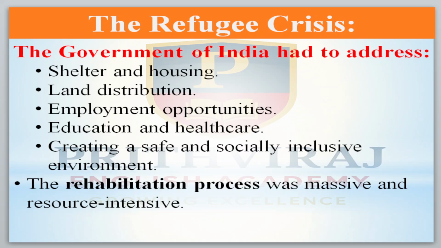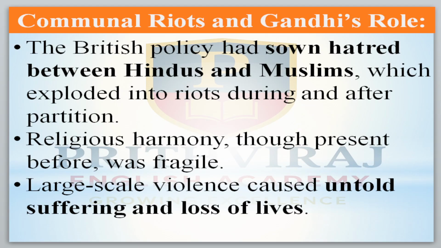Okay, now come to what the government has done to address this problem. They have provided shelters and housing, land distribution has been done, employment opportunities have been created, education and healthcare facilities have been provided, and a safe and socially inclusive environment has been created for them. And the rehabilitation process was massive and resource intensive, meaning the process required more than the available resources. Okay, this is the first problem.